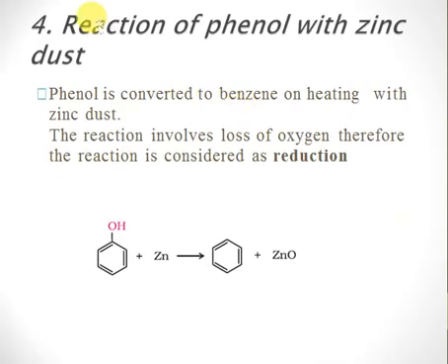Okay, so next is the reaction of phenol with zinc, right? In such a case, this is the only way in which we can break the bond between carbon and oxygen. Otherwise phenols don't undergo carbon-oxygen bond cleavage. So the only way you can cleave the carbon-oxygen bond of phenol is by reacting it with zinc dust, right? So the overall reaction is loss of oxygen. Oxygen is lost, and zinc is converted into zinc oxide. So if you want to convert phenol into benzene, this is a simple way, just treatment of phenol with zinc, and there you go.